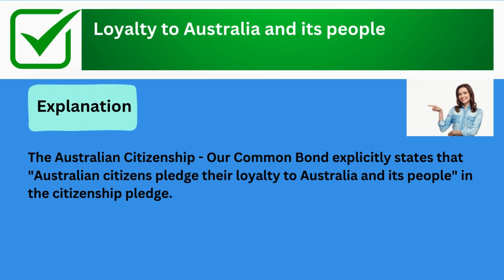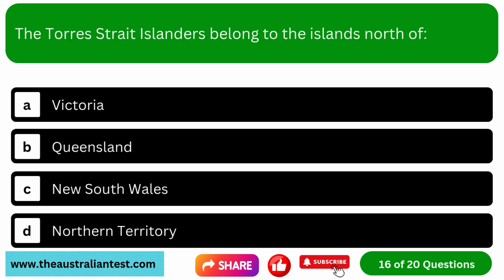The correct answer is loyalty to Australia and its people. Explanation: the Australian citizenship, our common bond, explicitly states that Australian citizens pledge their loyalty to Australia and its people in the Citizenship Pledge.